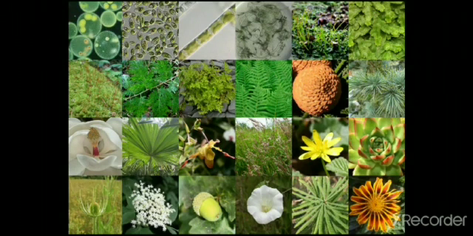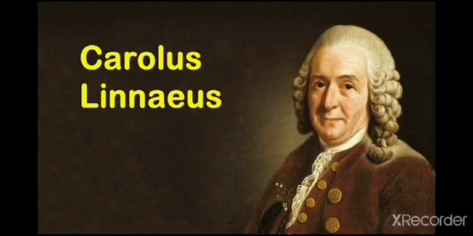Next is the need for classification of plants. Up to now, information about lakhs of plants has been collected. While studying the diversity in plants, they are classified for the sake of convenience on the basis of the similarities and differences in their structure, their organs, and their other characteristics. The scientist Carolus Linnaeus made the first scientific classification of plants. Initially, it was his method of classification that was used by all.